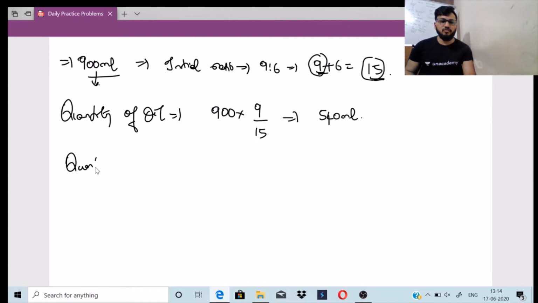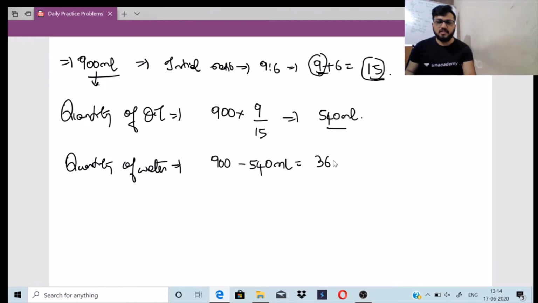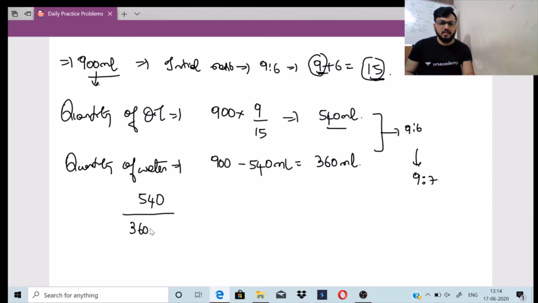So what will be the quantity of water now? The quantity of water is simple: 900 minus 540 ml, whatever the oil is, subtract it, and you get the quantity of water, which is 360 ml. This is the initial mixture, which is 9:6. I should get it in the terms of 9:7. So according to the law of alligation, 540 divided by 360 minus x